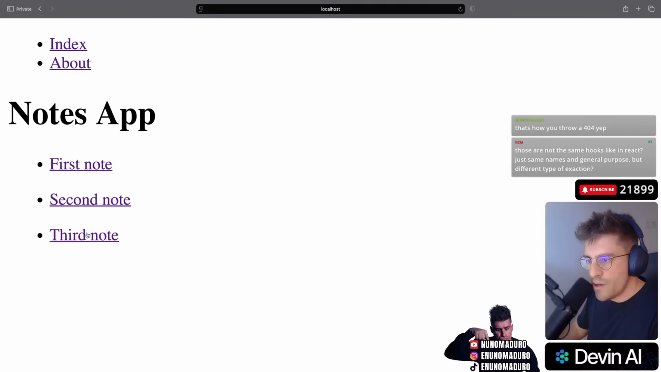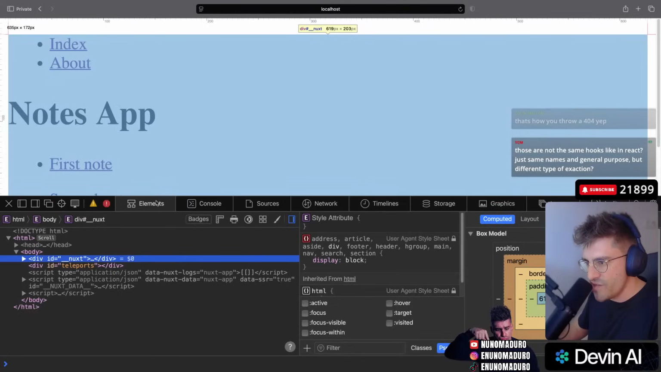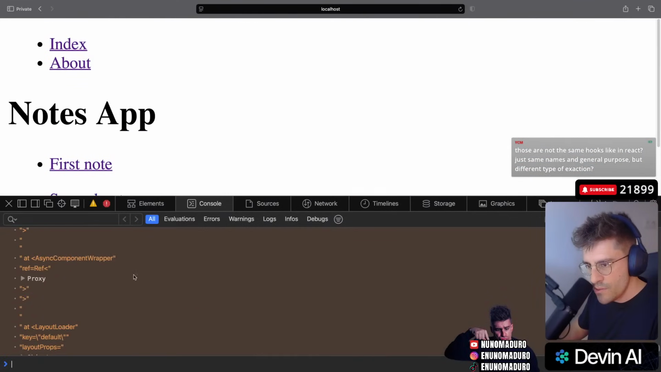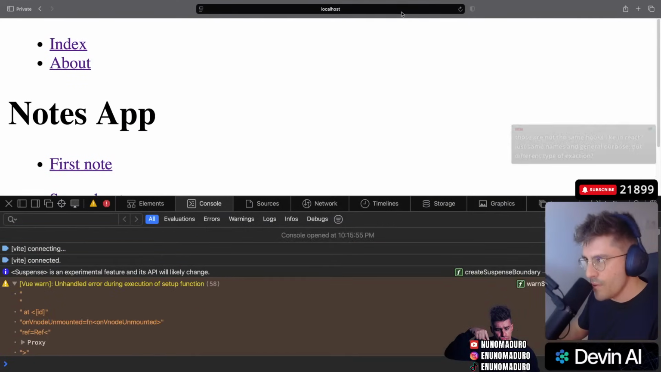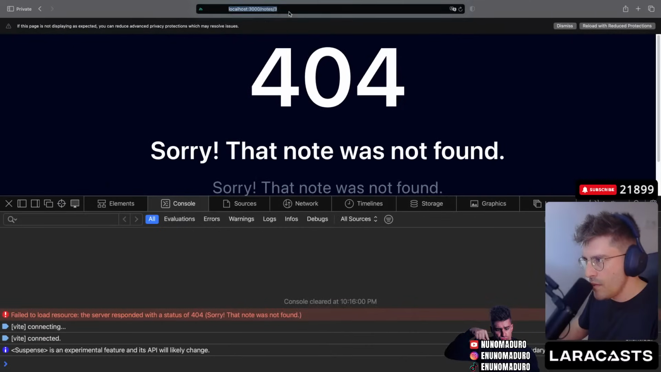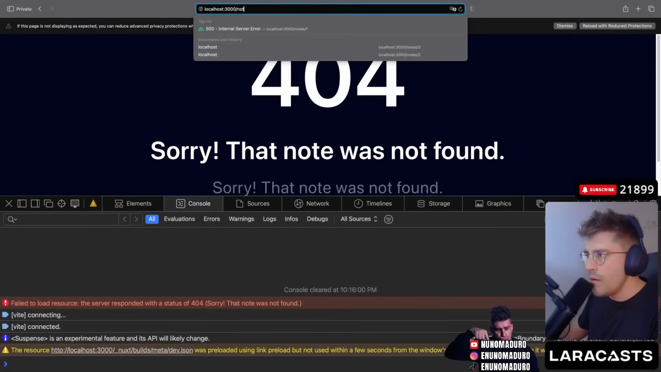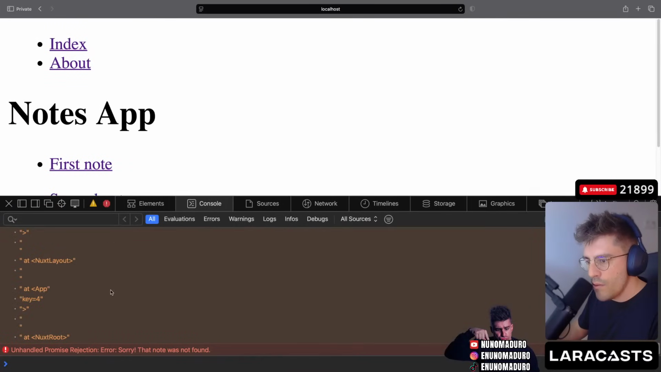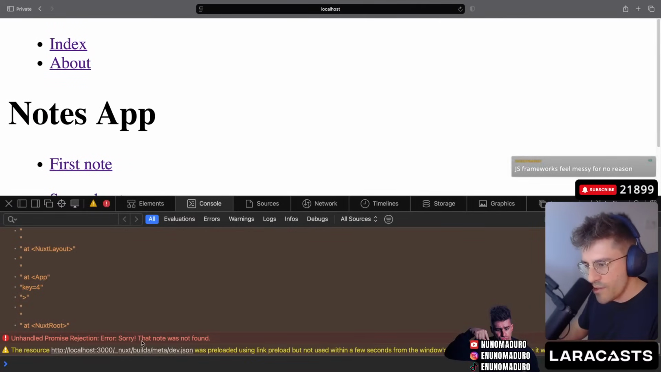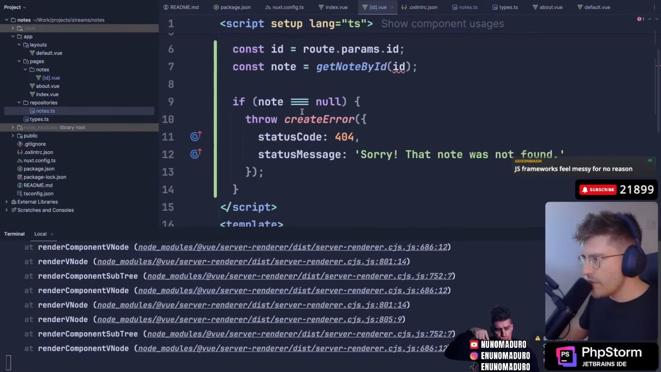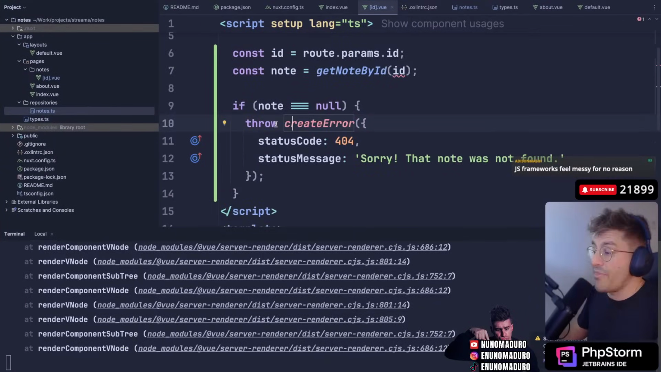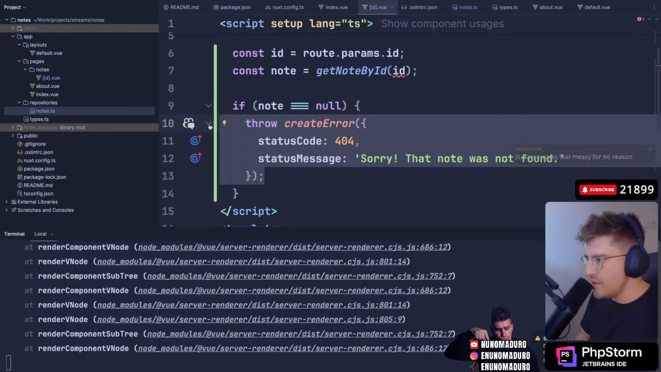Okay, it's not entering inside, which tells me that it is a JavaScript problem, perhaps. Let's see. Okay, sorry, that note was not found. Interesting. Did I do something wrong here? Oh yeah, throw an exception. That's not what we want. We want to literally display a 404.